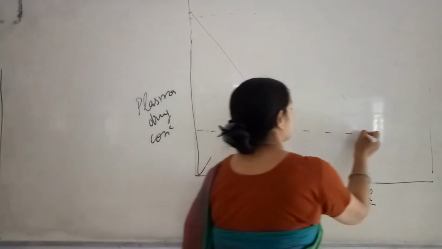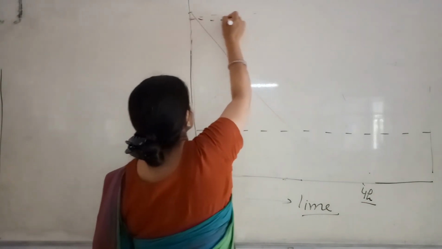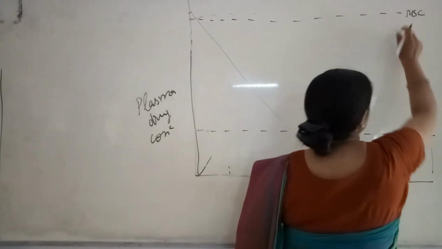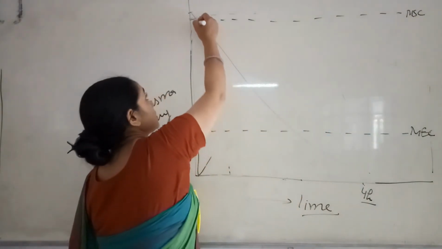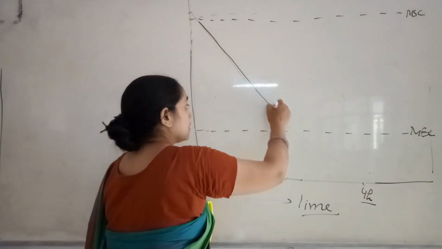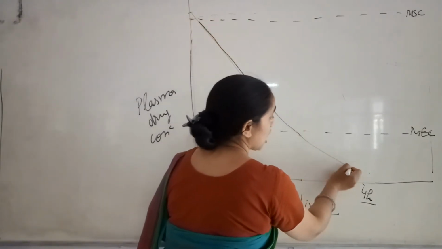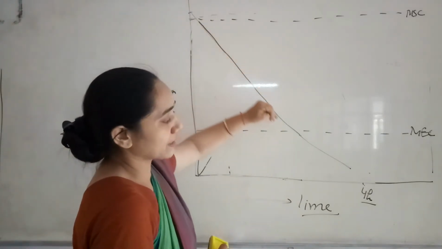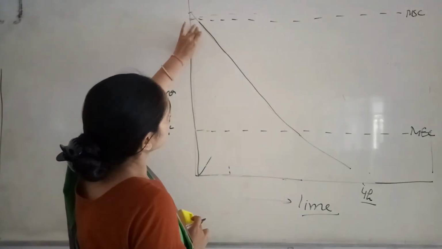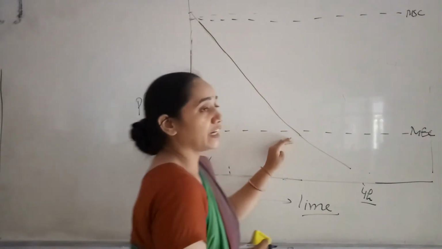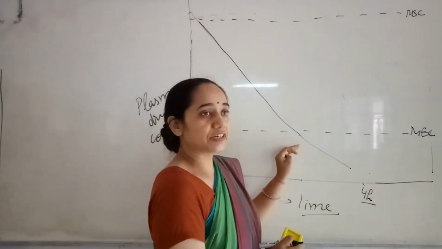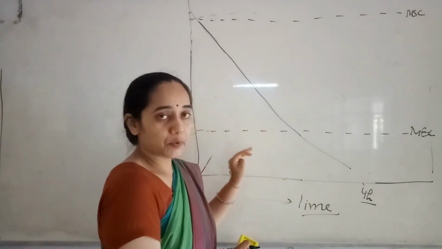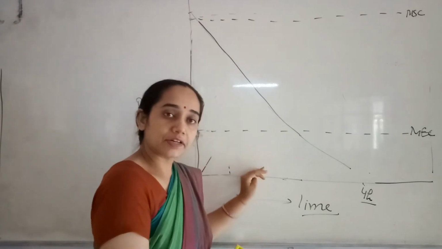Same way, this is MSC, this is minimum effective concentration, maximum safe concentration. Now, this phase is the elimination phase, meaning the amount of the drug will decrease like this. As the amount of the drug goes down, I am losing the effect, and when it crosses the minimum effective concentration, I am going to lose the therapeutic effect of the drug.